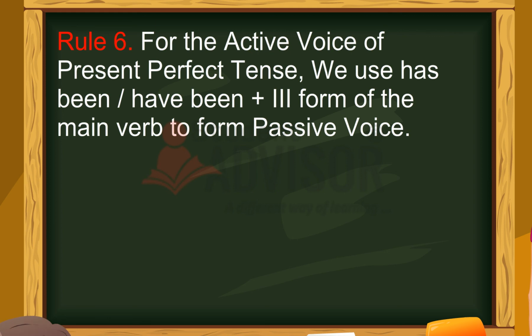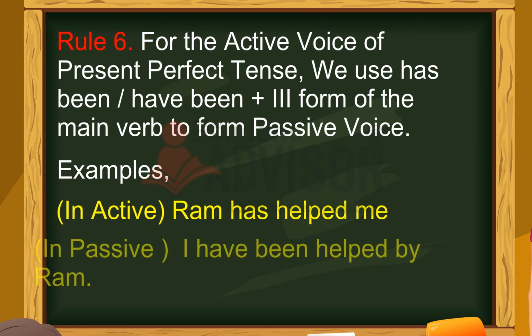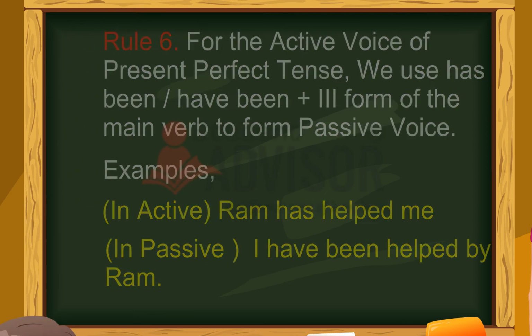Rule 6. For the active voice of present perfect tense, we use has been, have been plus the third form of the main verb to form passive voice. Example: in active, Ram has helped me. In passive, I have been helped by Ram.